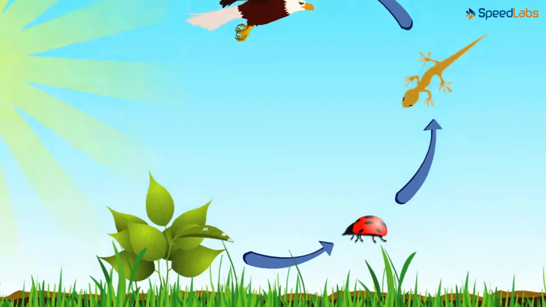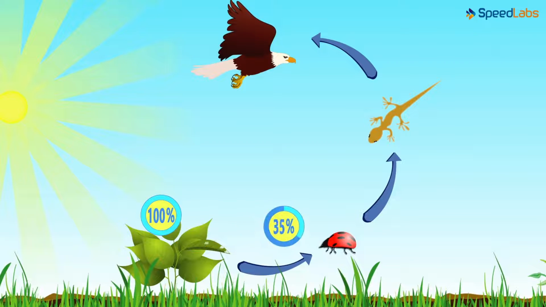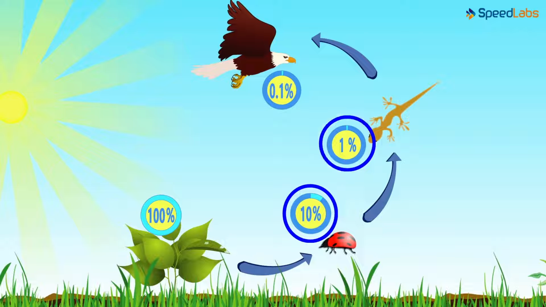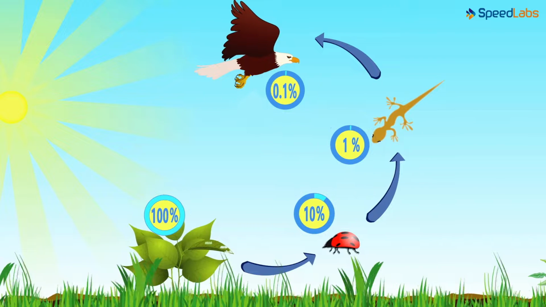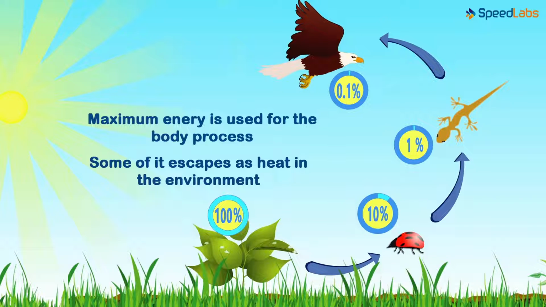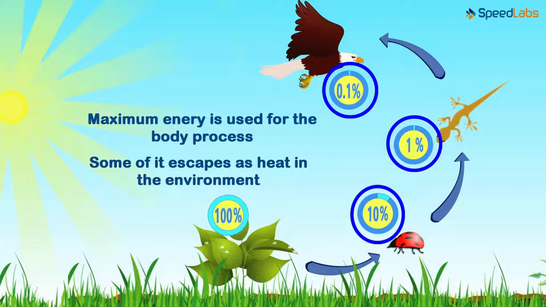Not really. Studies show that only about 10% of the energy will move ahead in the food chain. Why do you think only 10% moves into the body of the next consumer? Why not all the energy? It's because the maximum energy is used up for the body processes of the organism and some of it escapes as heat into the environment. Only 10% forms the mass of the organism's body. This will then be used by the next consumer. Hence, 10% can be taken as the average amount of energy that reaches the next immediate level of consumers.